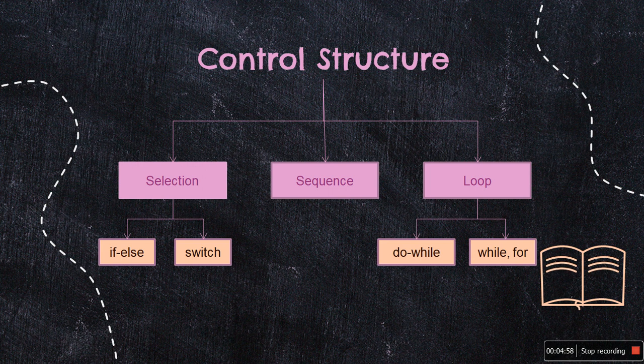Whereas in loop, which is an iterative or repetitive type of control structure, two types of implementations are possible. One is the exit control and the other is the entry control. The do while statement is used to implement exit control, and the while or for statements are used to implement the entry control structure.